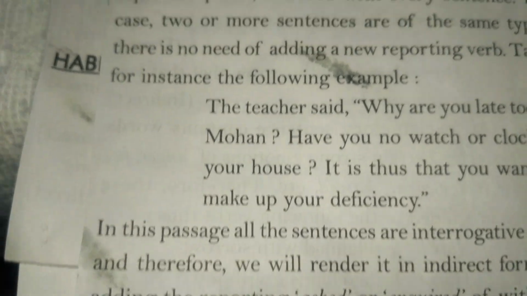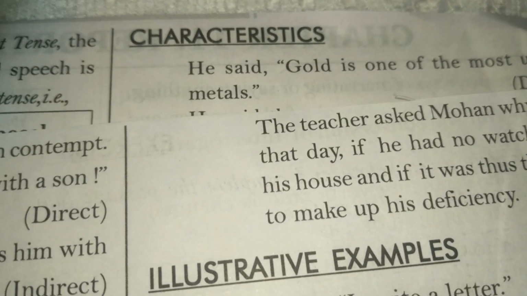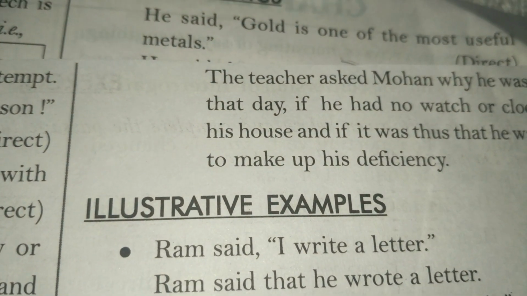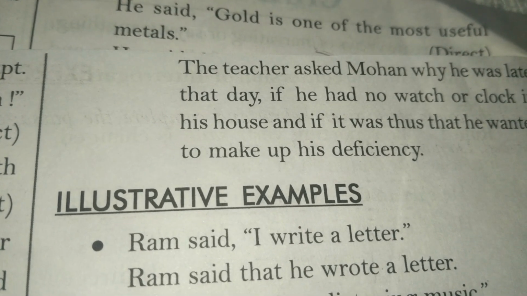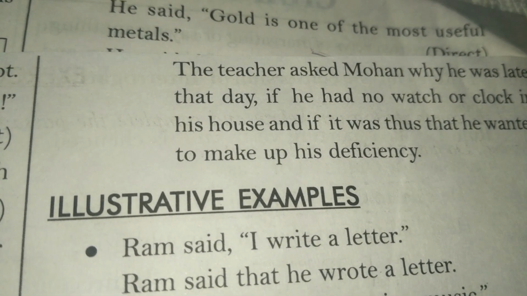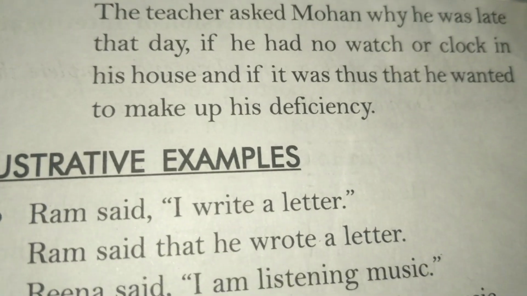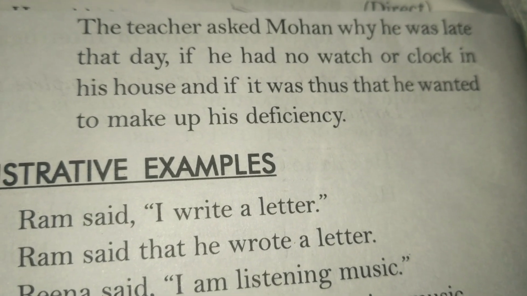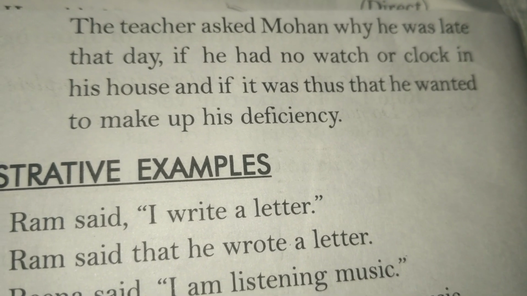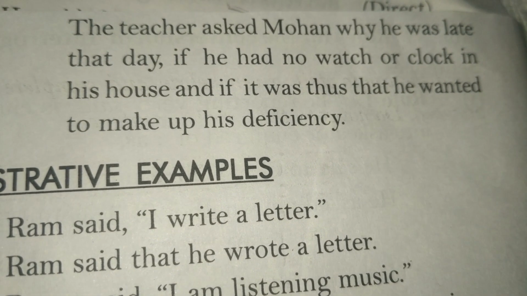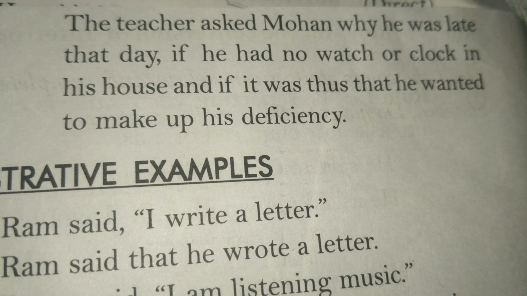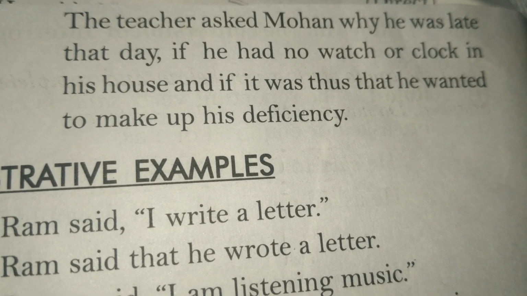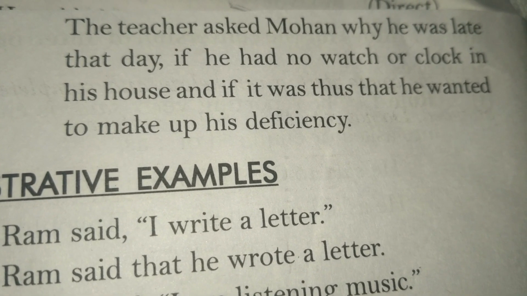The sentence was: the teacher said, why are you late today? So the teacher asked why he was late that day. Today will change into that day. Now there was a question mark and Mohan was given. So we have used Mohan, as we have discussed this rule earlier also.